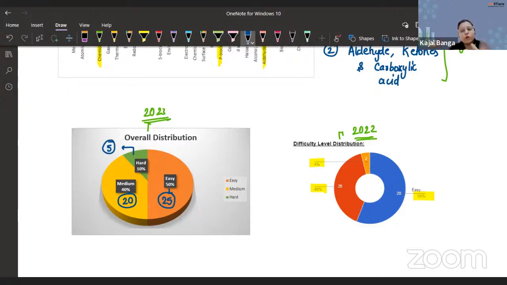As far as the overall cutoff is concerned, guys, I don't think there's going to be a lot of change, but I think we can expect a slight increase this year based on the trends, but overall, the thing would be the same.